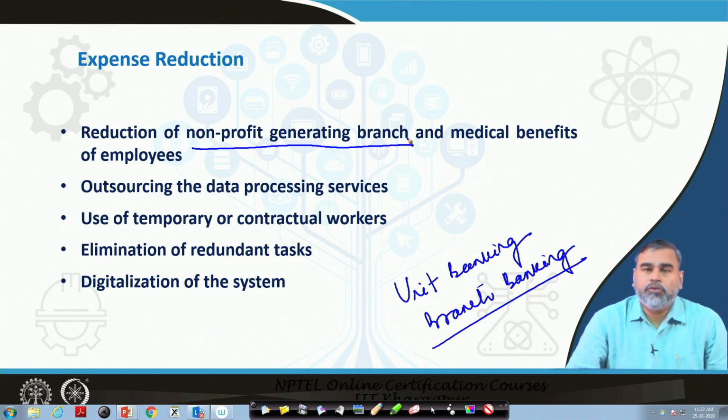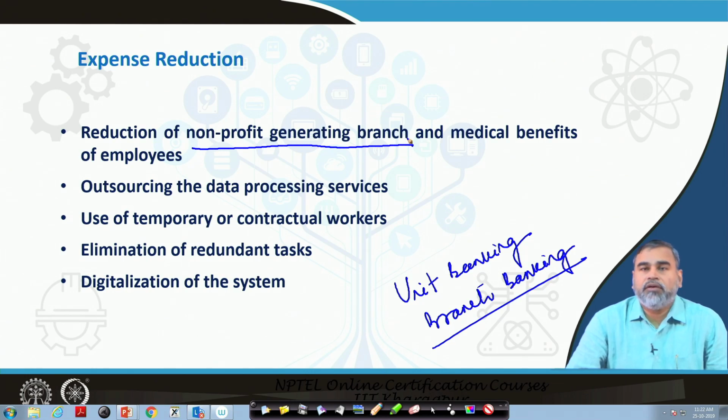And also the other benefits the commercial banks give to the employees, for example, the medical benefits, they can follow a different strategy or reduce that particular cost in many ways. Maybe through insurance policies, they can also reduce the benefits they are giving to their employees. This is just an example.